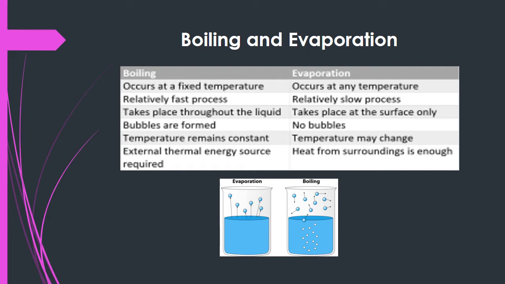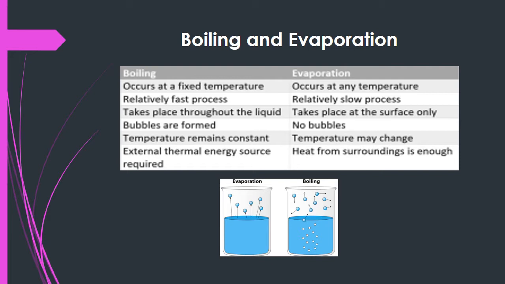Now we will learn some differences between the boiling process and the evaporation process. Boiling occurs at a fixed temperature, but evaporation occurs at any temperature. Boiling is a relatively fast process, but evaporation is a slow process. Boiling takes place throughout the liquid, but evaporation, as we know before, takes place at the surface only. The molecules on the surface evaporate first. During boiling, bubbles are formed, but no bubbles are formed during evaporation.